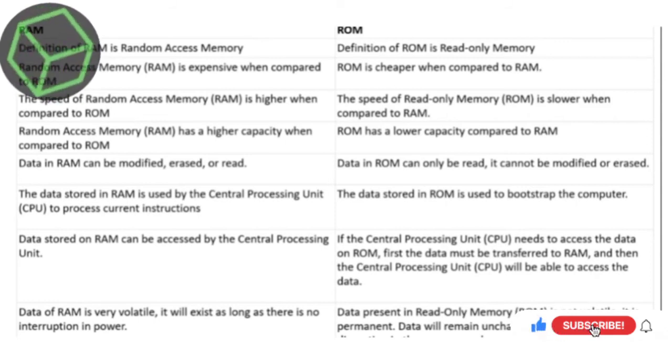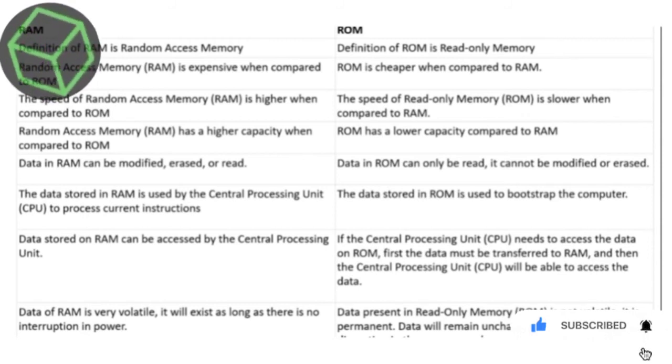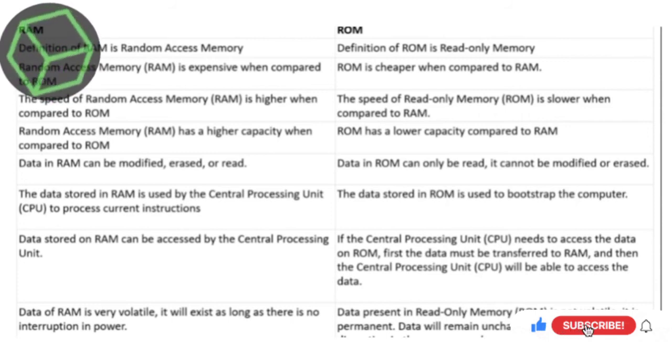Bootstrap the computer means to start, to turn on the computer. Data stored in RAM can be accessed by the central processing unit, whereas if the CPU needs to access the data on ROM, first the data must be transferred to RAM and then the CPU will be able to access the data.